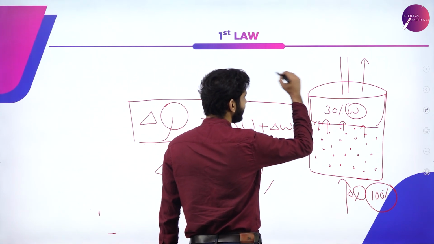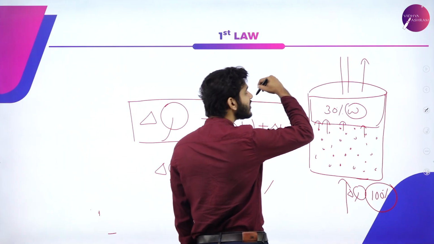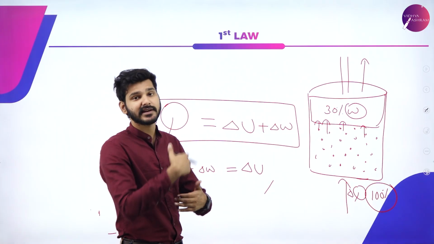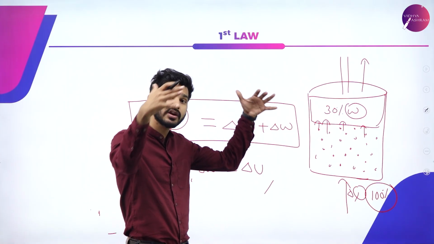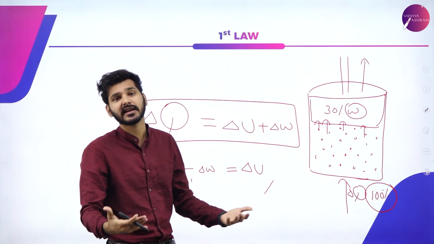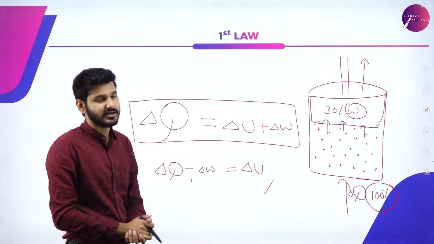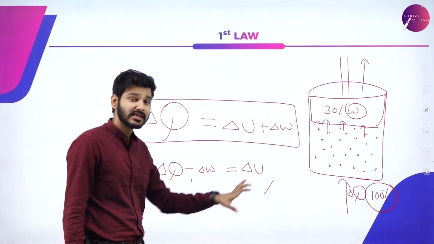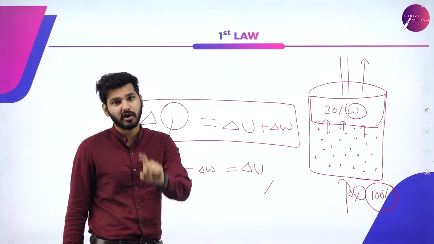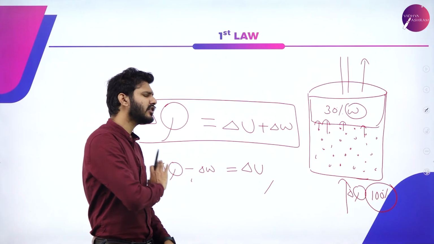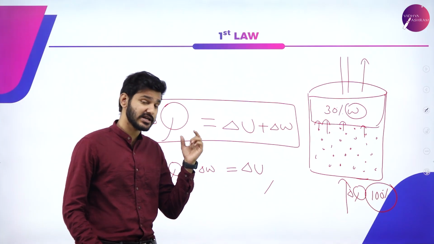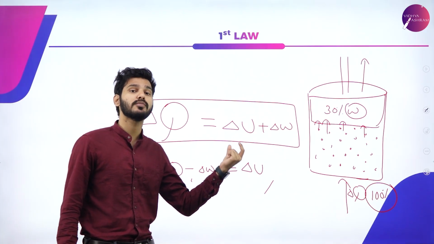Again, when the system is doing work on the surroundings, that is taken as negative. If the surroundings are doing work on the system, that is taken as positive. In chemistry, it will be the opposite, but it is very important that you understand the definition of the first law of thermodynamics because we need it throughout this chapter. Delta Q is equal to delta U plus W.